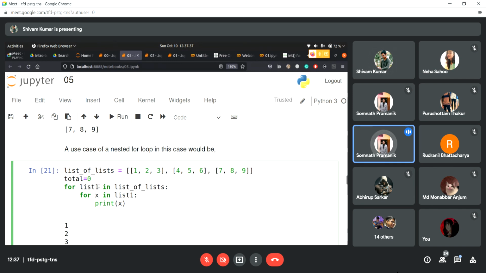Why do we use total is equal to zero? Total is equal to zero is initialization. If I don't give any value, it may have some junk value inside it, so that junk value will be used arbitrarily, because of memory.